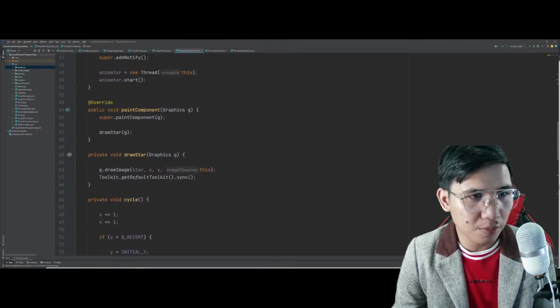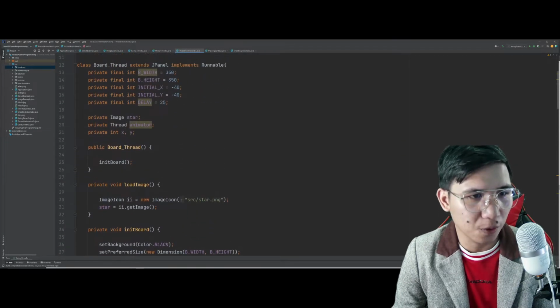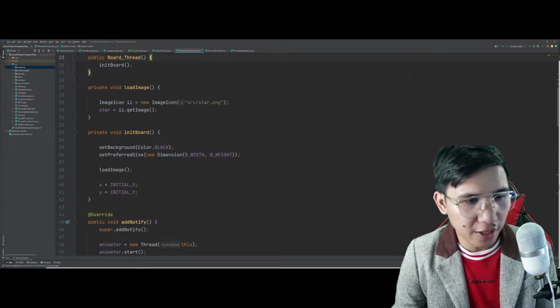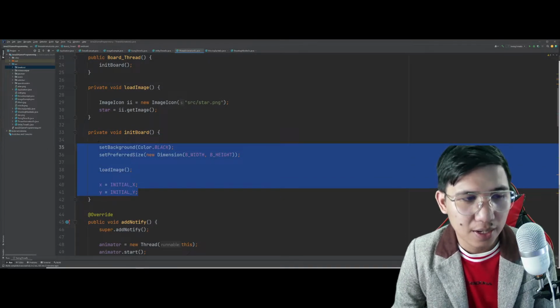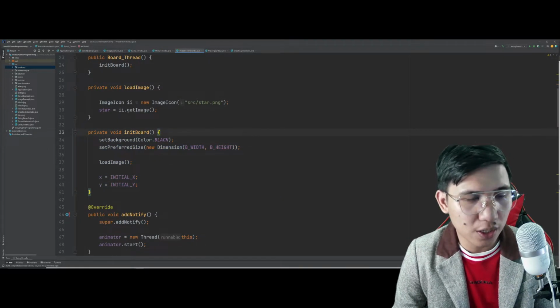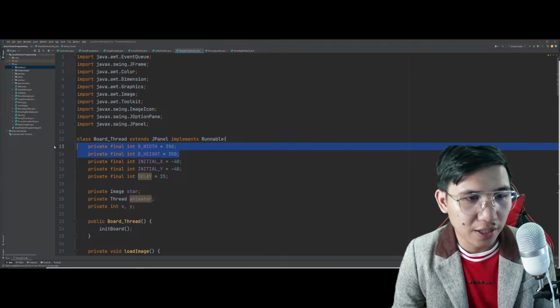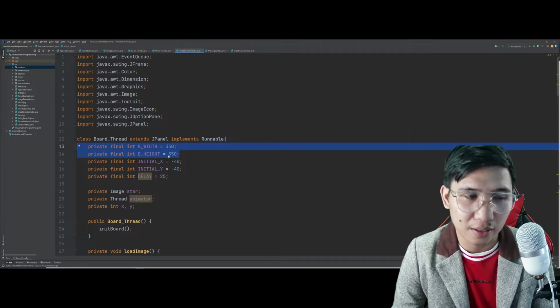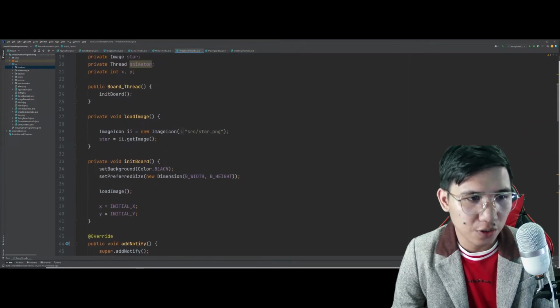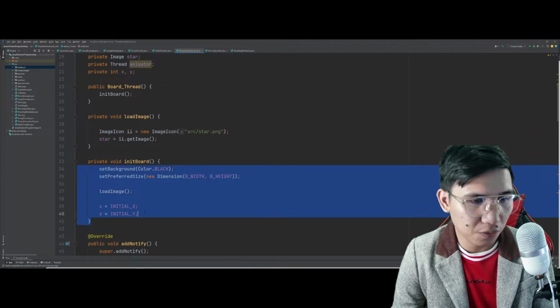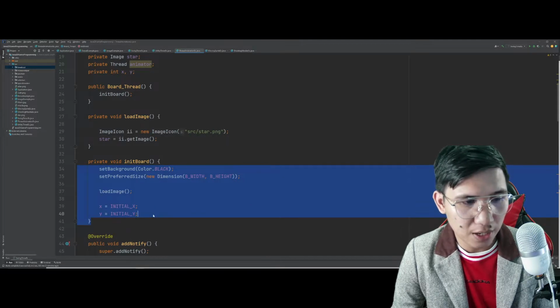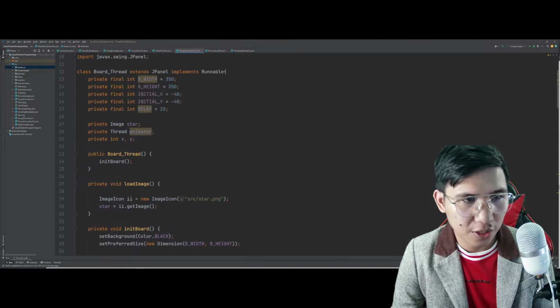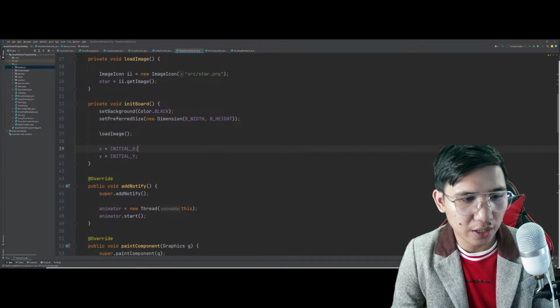Now, inside the board underscore thread here, ito, we call the init board in which set the size of your JFrame na dineclare natin dito as variable b underscore width and b underscore height. Diba? So, 350 yung set niya dito. The initial position of your star will also be yan, initial underscore x, which is -40, -40.